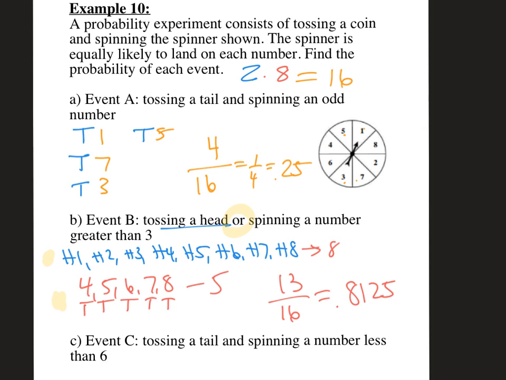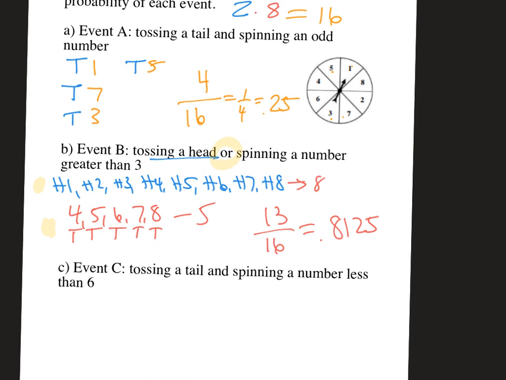All right, last one, tossing a tail and spinning a number less than 6. It's the and again, so we don't have to worry about or. So you're tossing a tail and spinning a number less than 6. So you could do tail 1, tail 2, tail 3, tail 4, tail 5, right? And so that's actually 5 out of my 16 total, and that is 0.3125 as my probability. Okay?